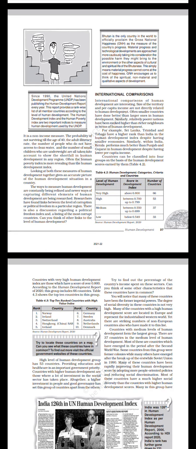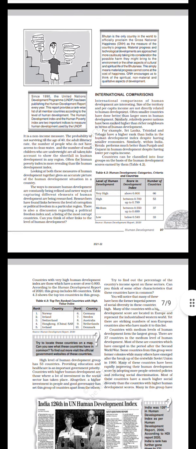For example, Sri Lanka, Trinidad, and Tobago have a higher rank than India in the Human Development Index despite having smaller economies. Similarly, within India, Kerala performs much better than Punjab and Gujarat in human development despite having lower per capita income.